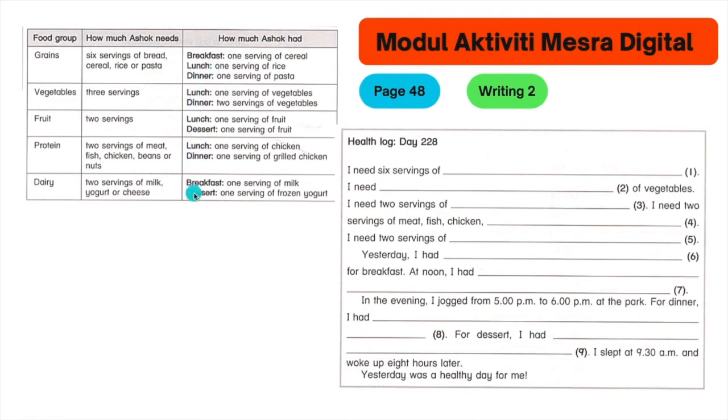Scroll down, and this one also breakfast. So, there are 2 answers. So, you need to write them all. Yesterday, I had 1 serving of cereal. You write down here, 1 serving of cereal and 1 serving of milk for breakfast. That's it. And then you move on to number 7.